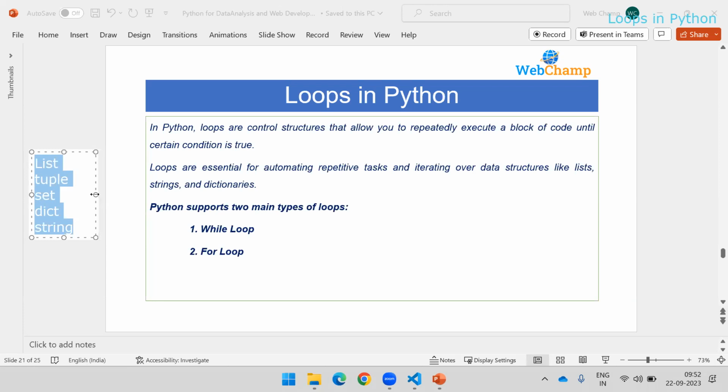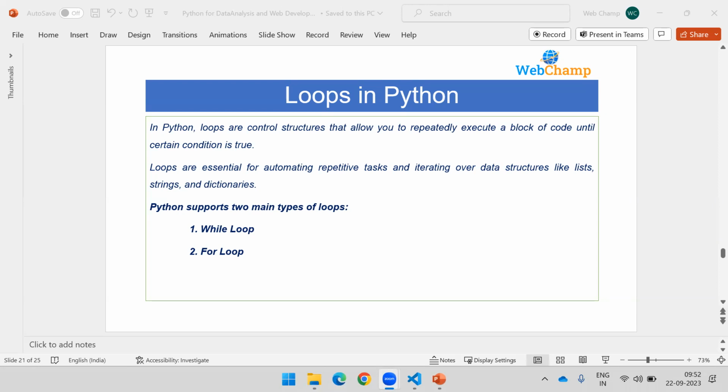They hold multiple values as a single object in a single variable. If you want to go through each item of that data structure, whether list, tuple or set, which are data structures of Python, we can use loops.